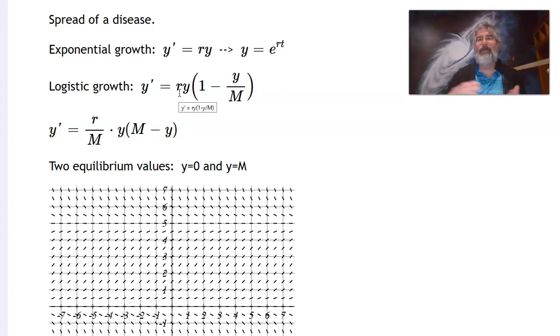Each day, how many more people need to be in the hospital, right? If you can keep that under control, if you can keep that slow enough, granted, it's going to take a longer period of time to infect everyone, but if you can keep that slow enough, you can stay on top of the needs of the medical system, right?